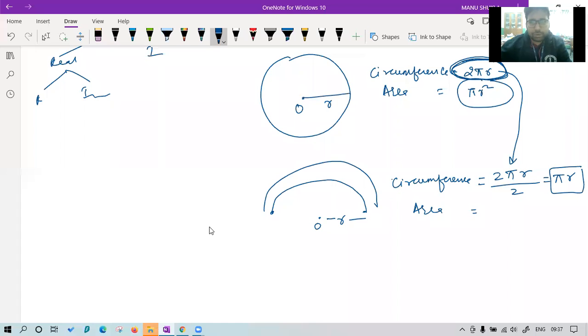Yes, it will be pi r square upon 2. Bunny, wait, I will give you time at the end. You can ask at that time. So we have divided the area by 2. That is area of semicircular arc.